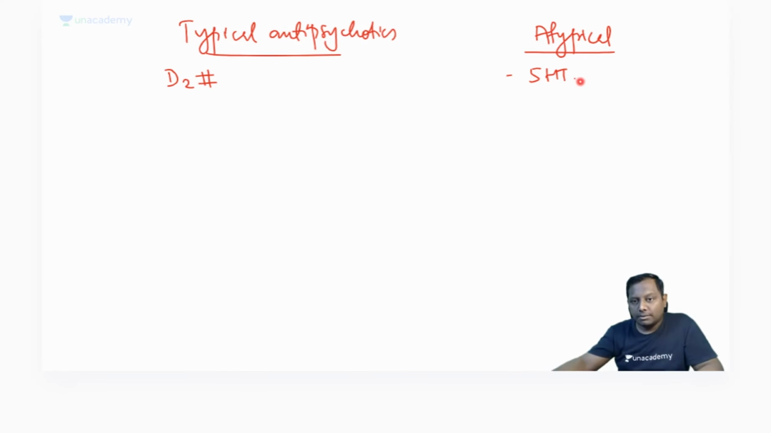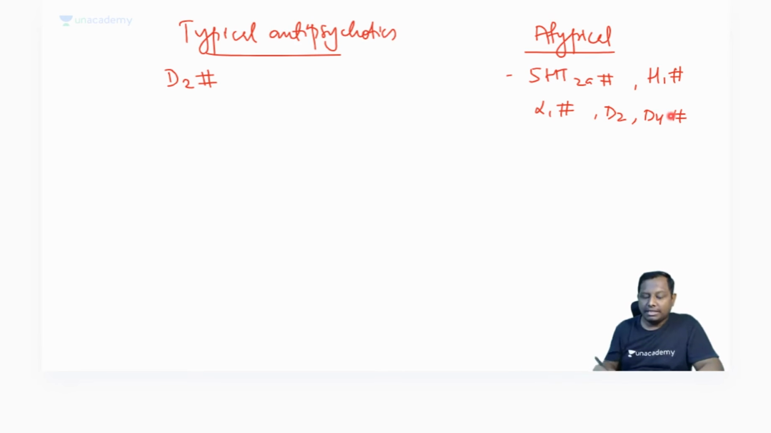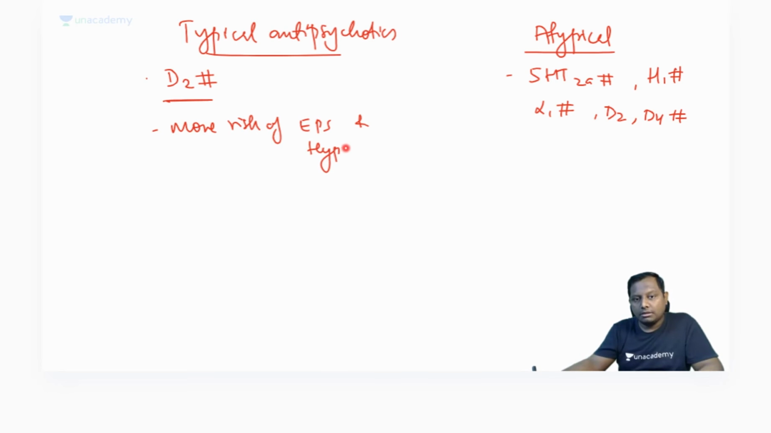5-HT2A. Apart from that, they have some other mechanisms of action as well, like H1 blocking property, alpha 1 blocking property, and D2 and D4 blocking property. Other mechanisms are also there, but typical ones are predominantly D2 receptor. Because of this, they have more risk of extrapyramidal symptoms and hyperprolactinemia, while atypicals are associated with less risk of extrapyramidal symptoms.